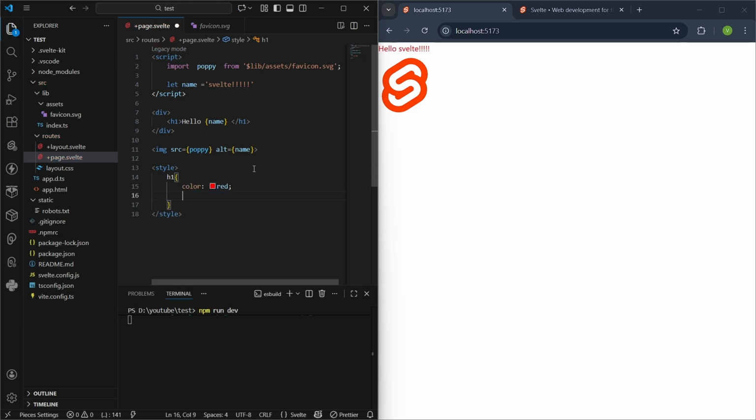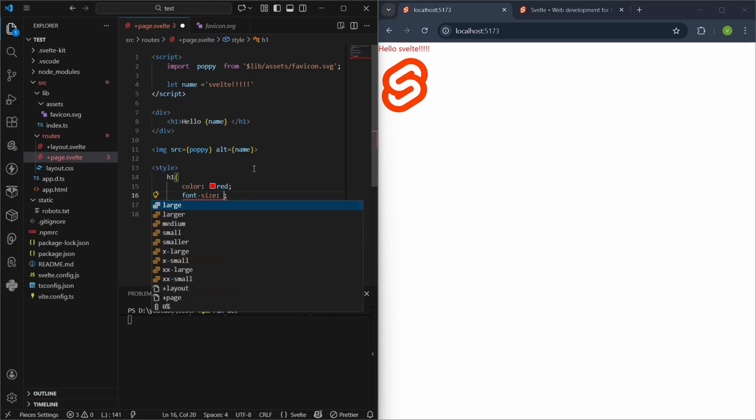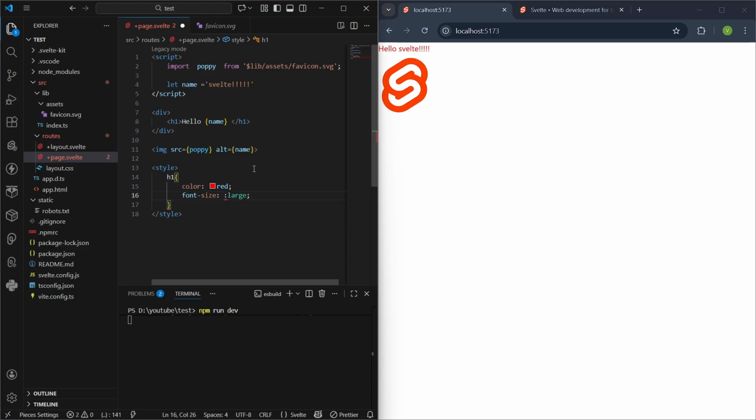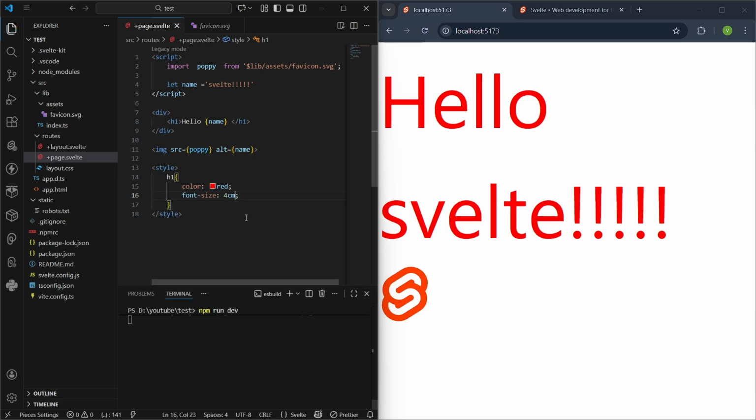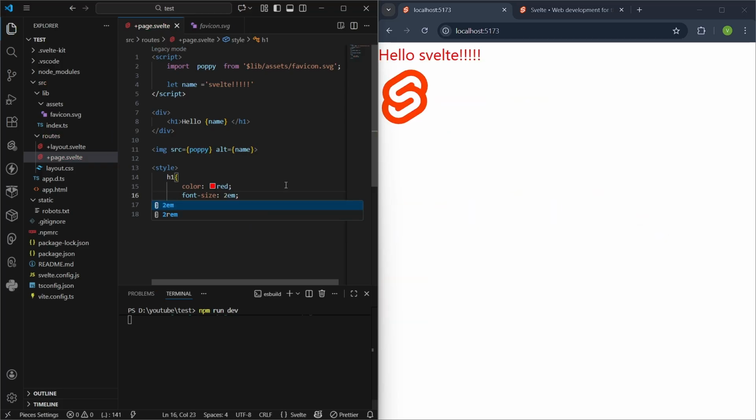Look, it's red. And then font size of large, maybe large, it's not working. Large, sorry, yeah, large, or I think there would be 2ex. It's not showing. What about 4 centimeter? Oh wow, it's too big. Let it be 2em only. You can try many of these. Okay, yeah, now it's reflecting. So this is how you can use style.